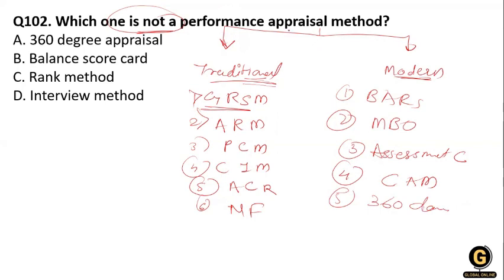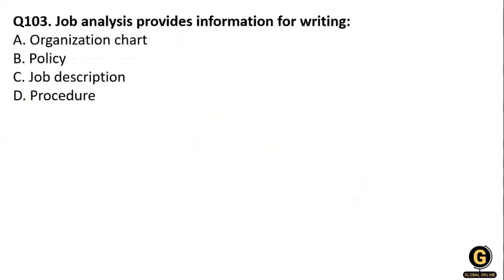So the question is asking from this whole area, not on a specific basis. You know that the 360 appraisal comes under the modern. Here, the balance score method is also a kind of appraisal, and the ranking method is also a kind of method. And the interview method is not a performance appraisal. Here we are selecting the employee for the job, not appraising them. So that's why option number D.